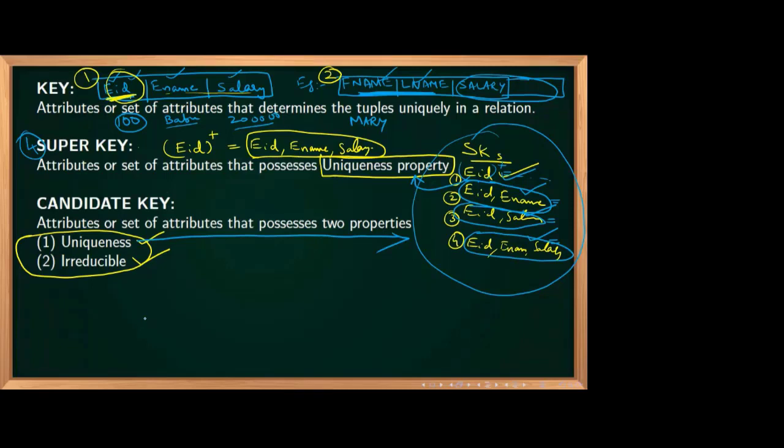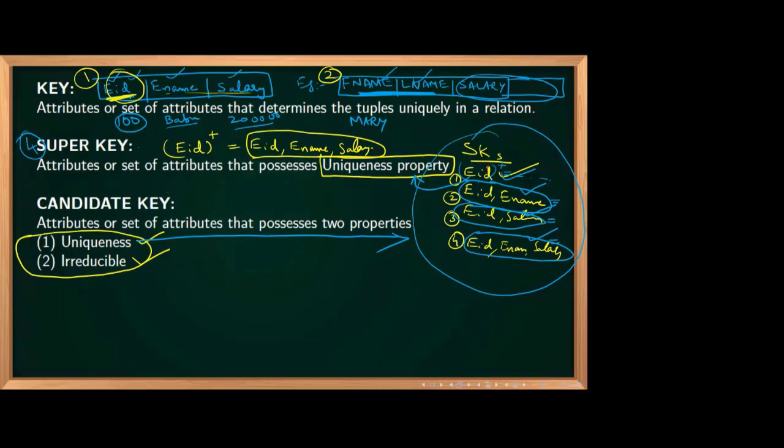Now, not only that, one more property it is having. What is that property? Irreducibility property. What is that irreducibility property saying? Can you remove some attribute from the given attribute set, from the super key, and still maintain the property of uniqueness? That means yes.